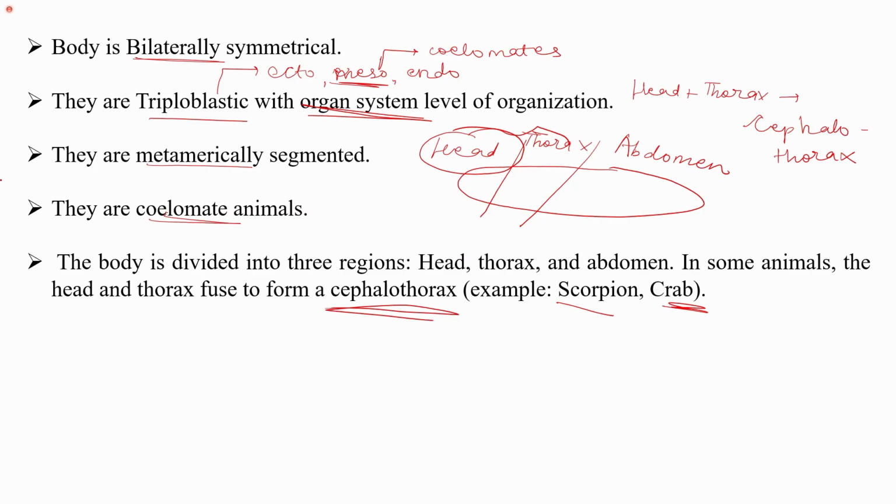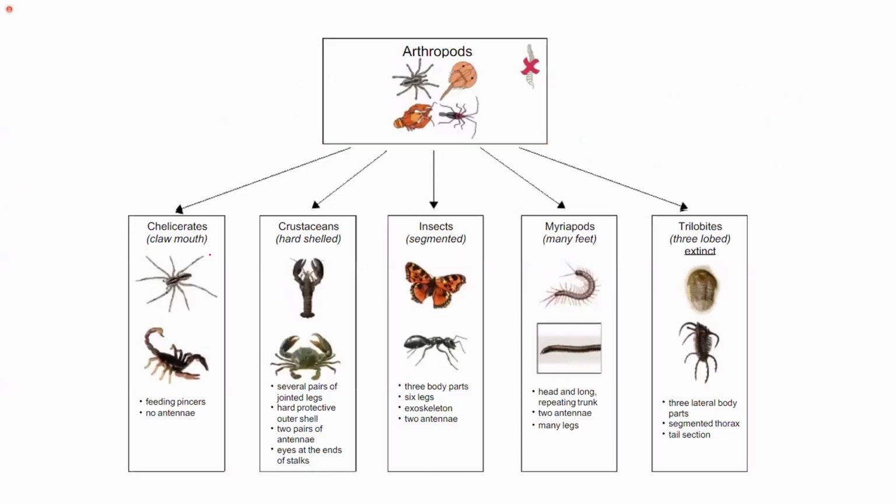The first one is the group that has claws, mouth and feeding appendages, and they have several pairs of jointed legs. They have a hard protective outer shell. They have two pairs of antennae, and the eyes are present at the end of stalks.